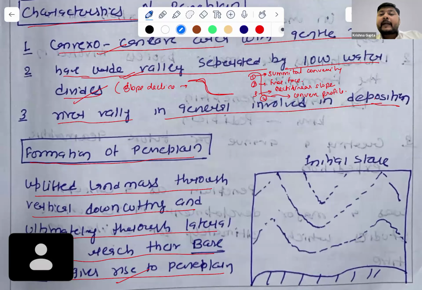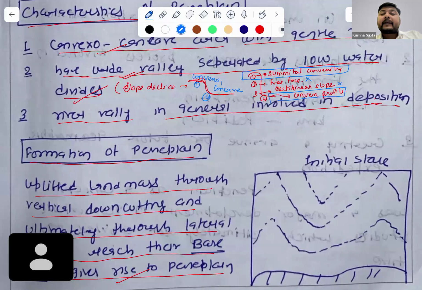From these four aspects, the free face is completely eroded and the rectilinear slope is also completely eroded here. So we have a certain part of summital convexity and the concave profile. Therefore we have number 1 and number 4 here, and so it is called convexo-concave.